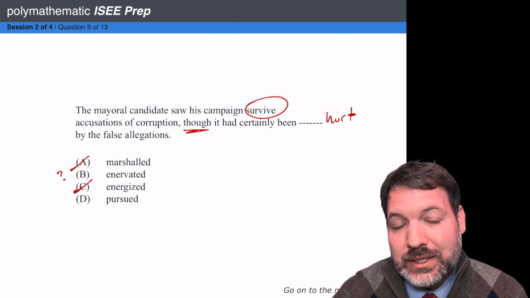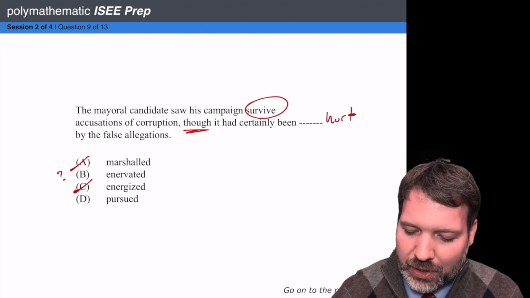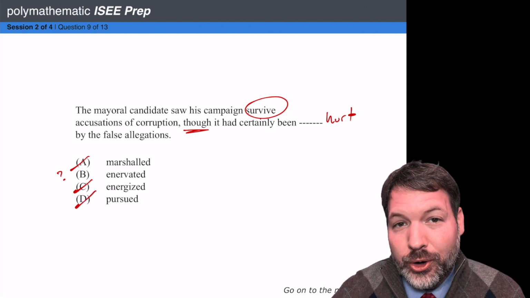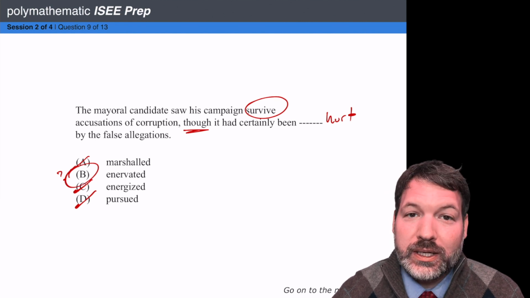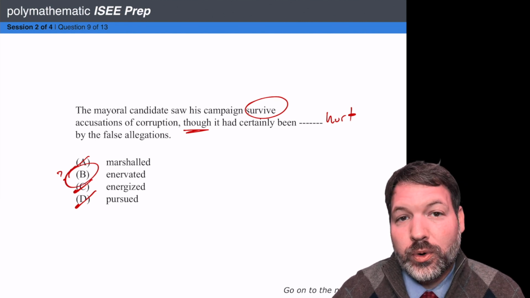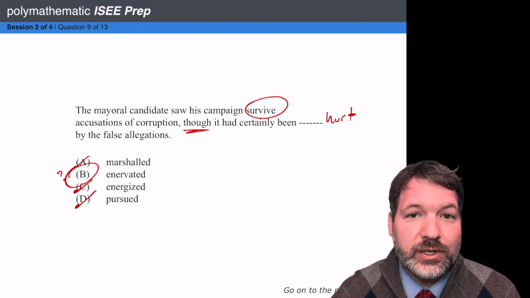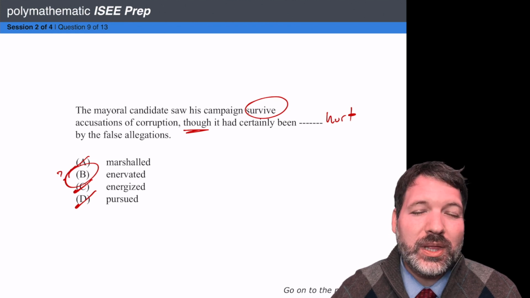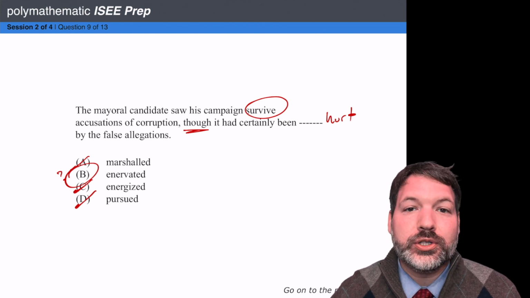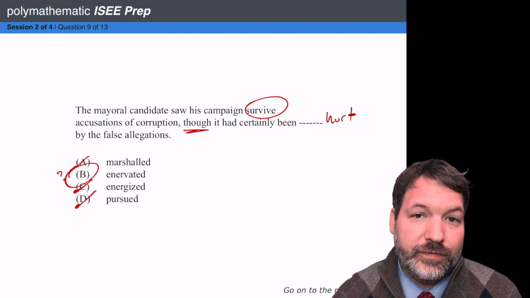Again, that's an answer that sounds like it fits in the blank, but we're looking for hurt, and pursued doesn't specifically mean hurt. So even if we don't know what enervated means, probably B is the best answer choice here. This is a great example of what we do when we don't know what a word means. At this point, if you don't know what enervated means, write it down on a flashcard and write down its dictionary style definition, which is something like to reduce energy or to reduce vitality. And we can see now why it fits here for hurt by the false allegations.